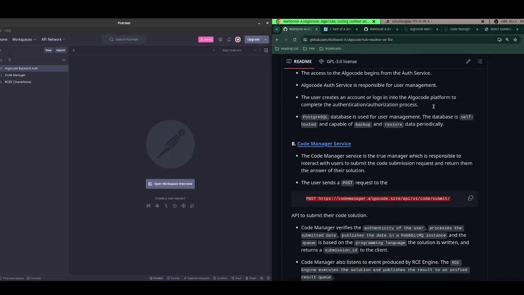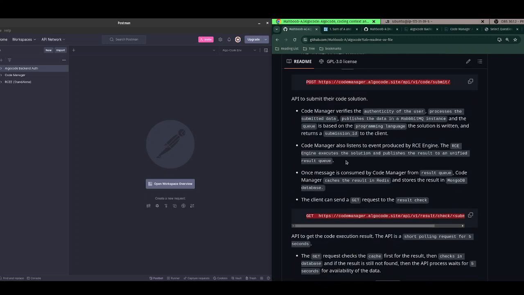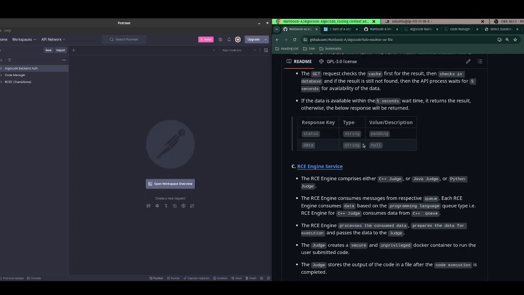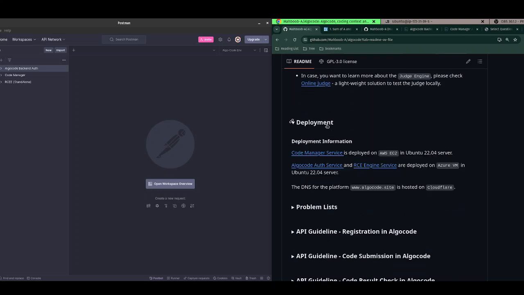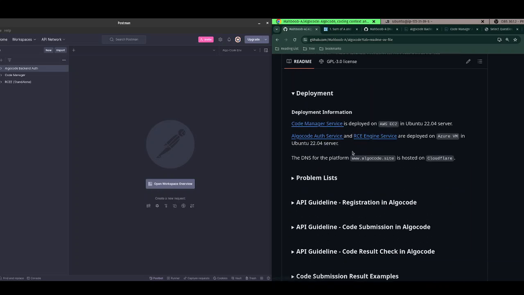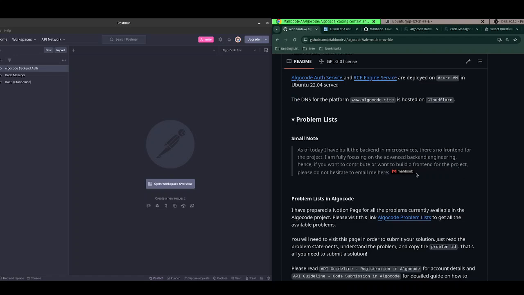You can see I have mentioned a very step-by-step guideline and a very detailed explanation. This is the deployment, where all these things are deployed. This is the problem list.